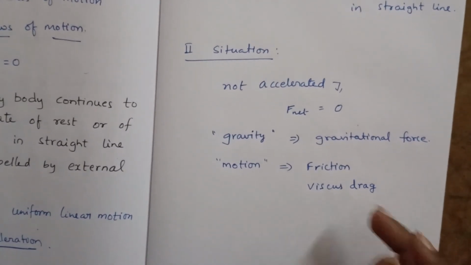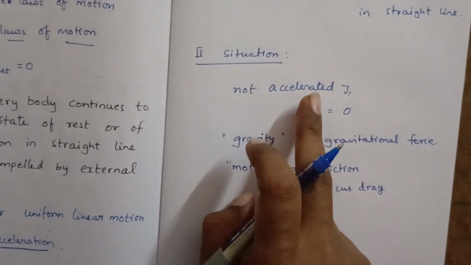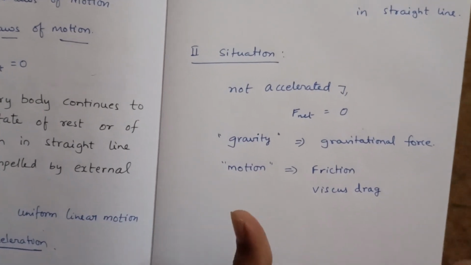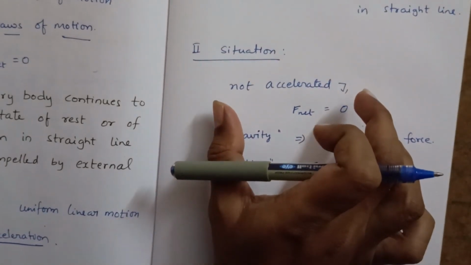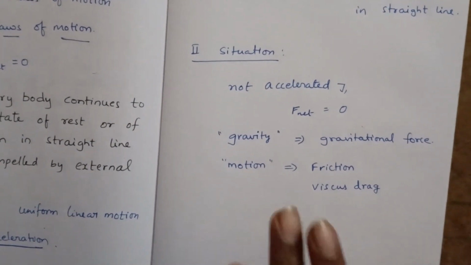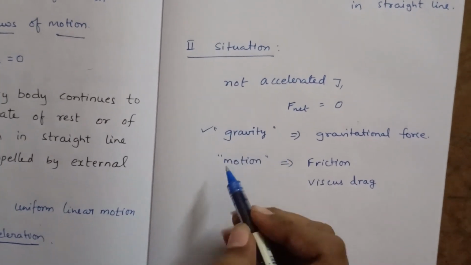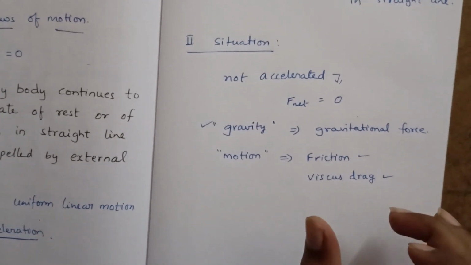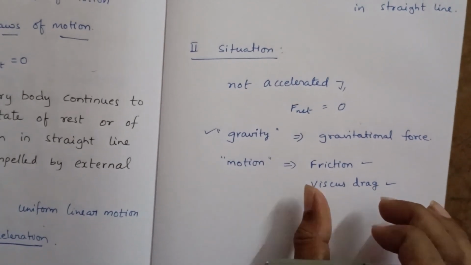So if the body is not accelerated, it does not mean that no force is acting on it. Forces like gravity, frictional force and viscous drag are acting, but they are acting in equal and opposite directions.